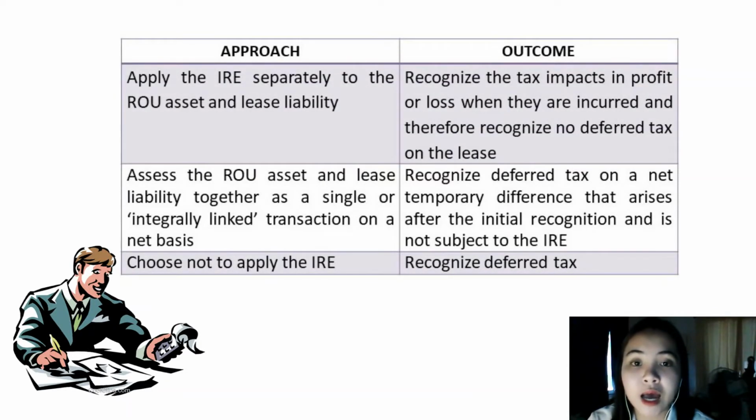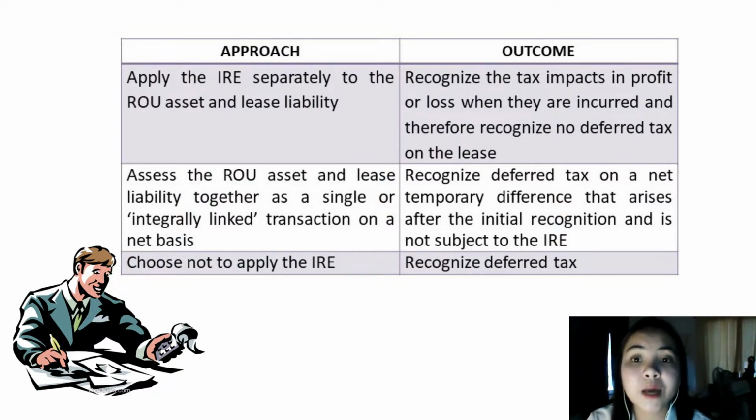For example, a company may be entitled to a tax deduction on a cash basis for a lease transaction that involves recognizing a right-of-use asset and the corresponding lease liability under IFRS 16 Leases. A temporary difference may then arise on initial recognition of the right-of-use asset and the lease liability. When applying the initial recognition exemption to this temporary difference, a company may currently apply one of the following approaches.